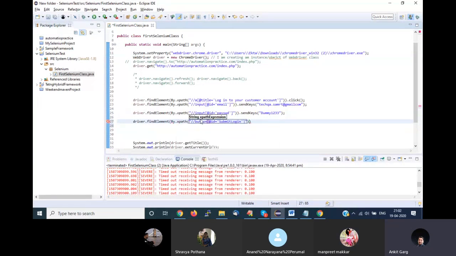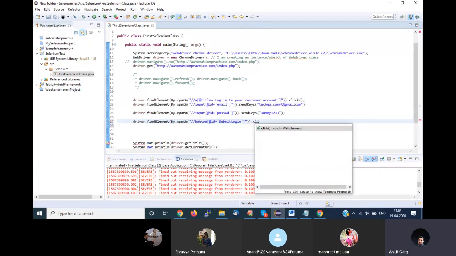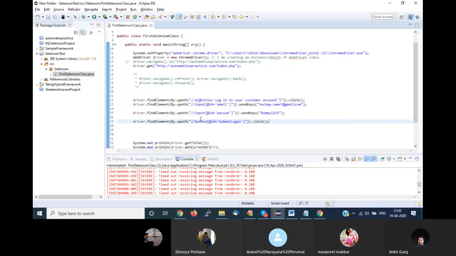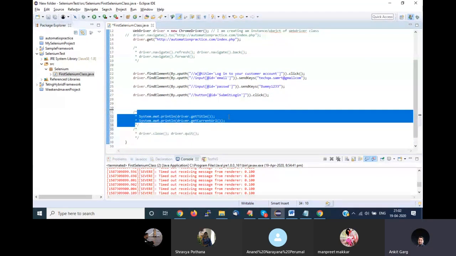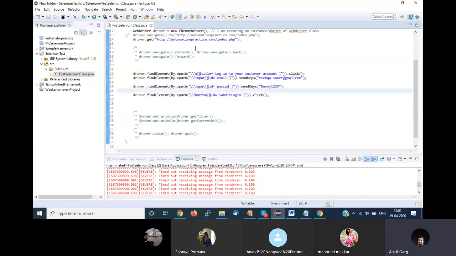I have copied it. Now it is a button. On a button I have to click it, so the operation is click. I am done with my script. This is what I need to do to log into this particular website. Let's try running it.